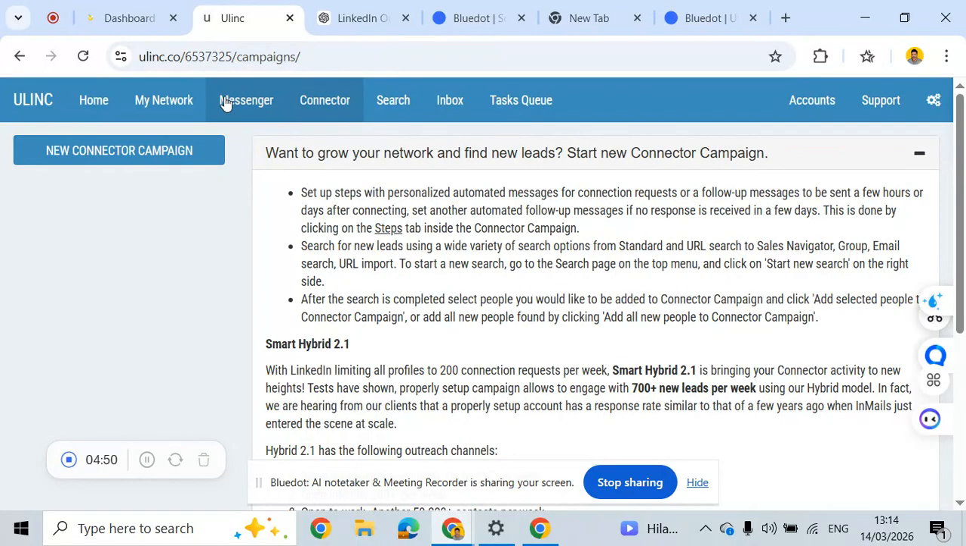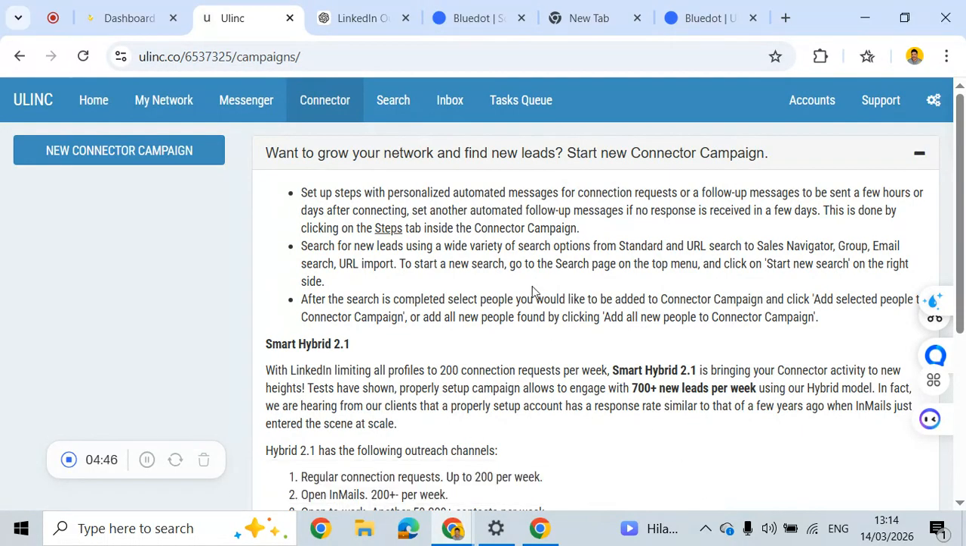So, for privacy reasons, I am demonstrating this using an inactive campaign, but the process is exactly the same as that of an active campaign. So, let's begin. The first thing, obviously, is to navigate to the connector bar. So this is it right here, like I've done.